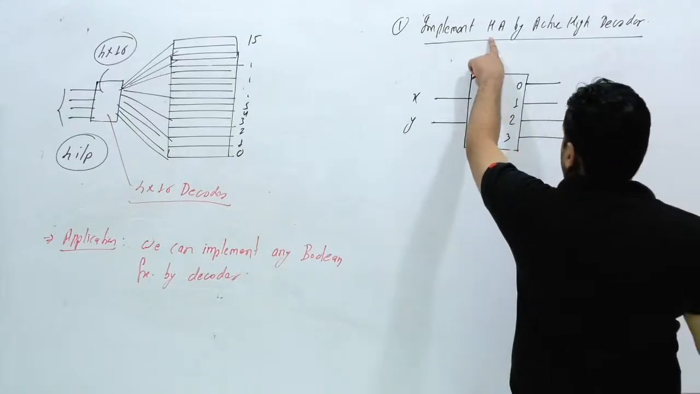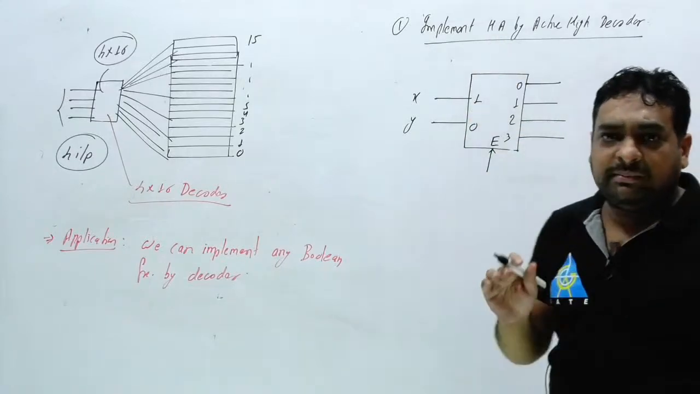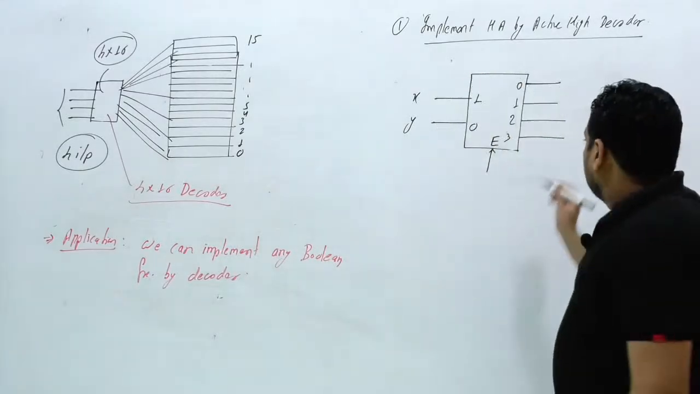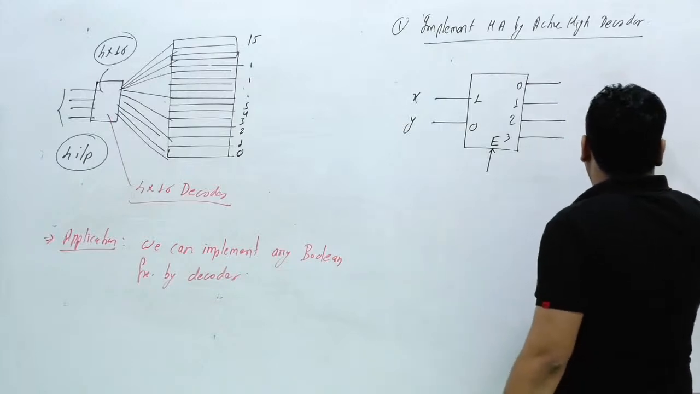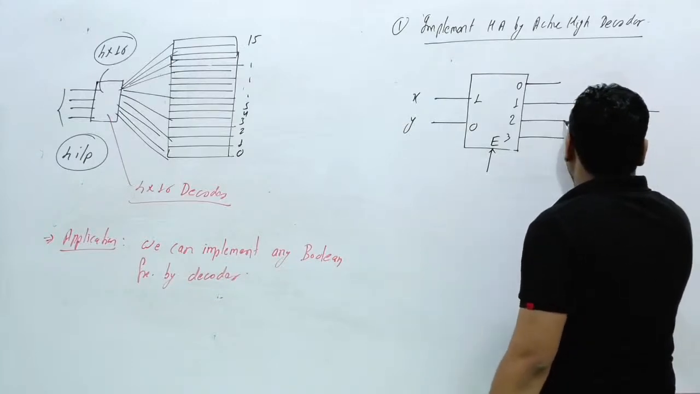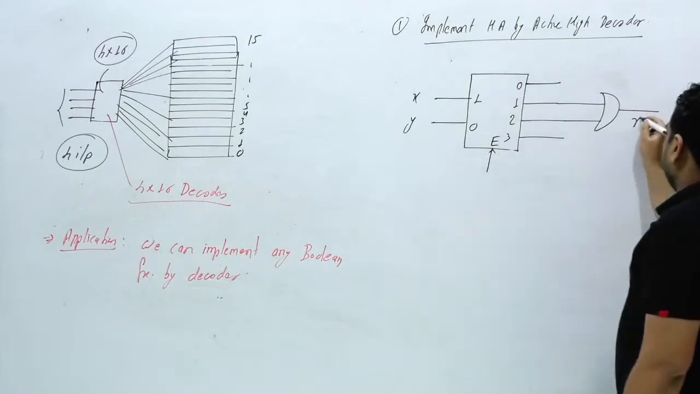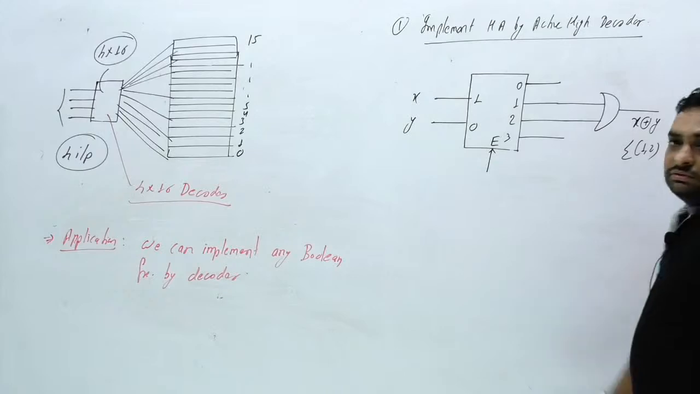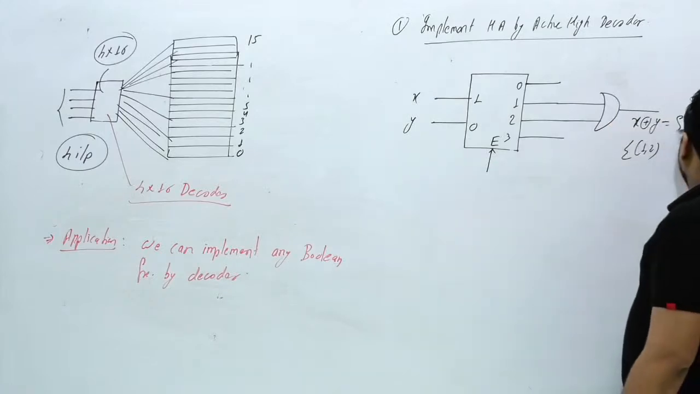And now you have to implement half adder sum. Half adder sum is nothing but X XOR Y, meaning the minterms of 1 and 2. So you have to put one OR gate here, connected with 1 and 2. What output will you get here? X XOR Y, or you can say the minterms of 1 and 2. And this is nothing but the sum.